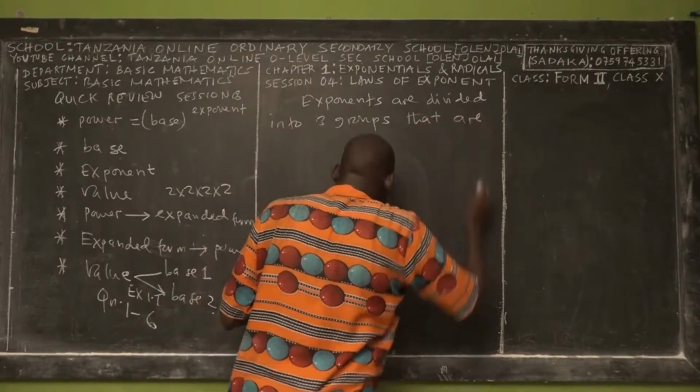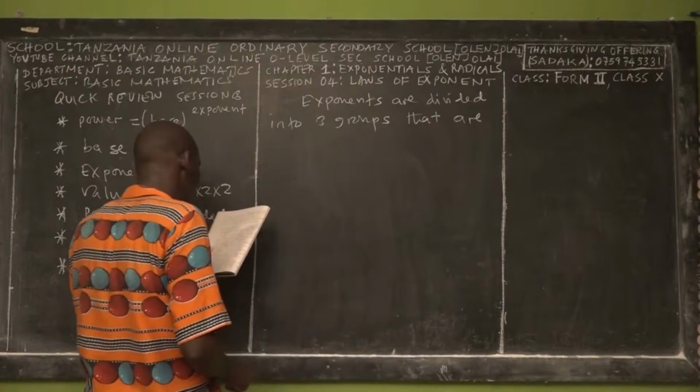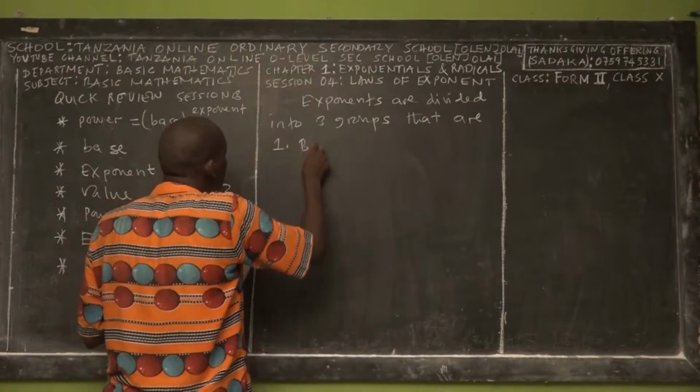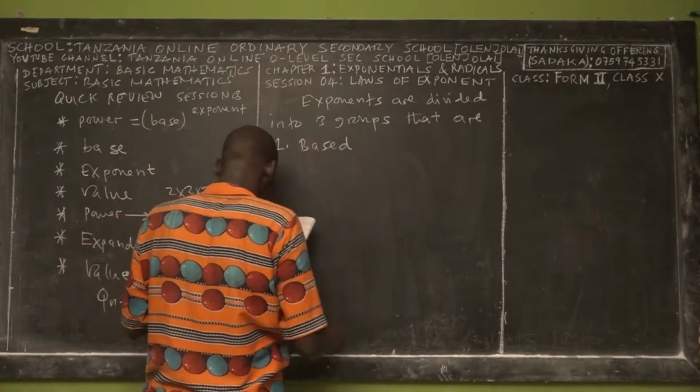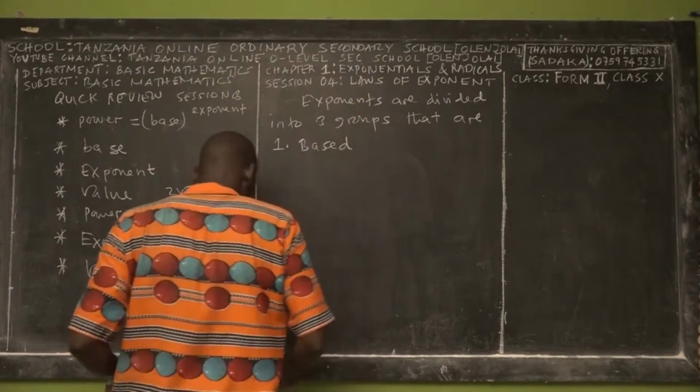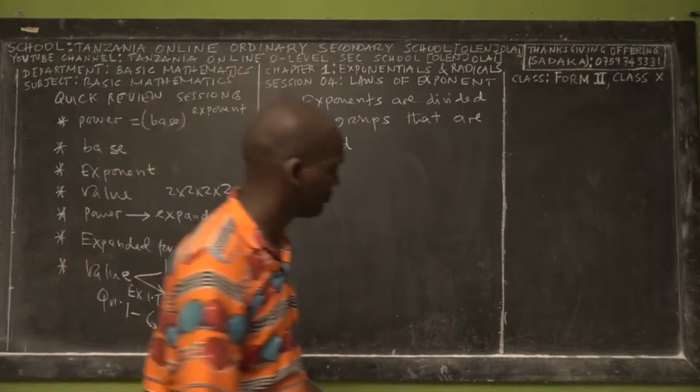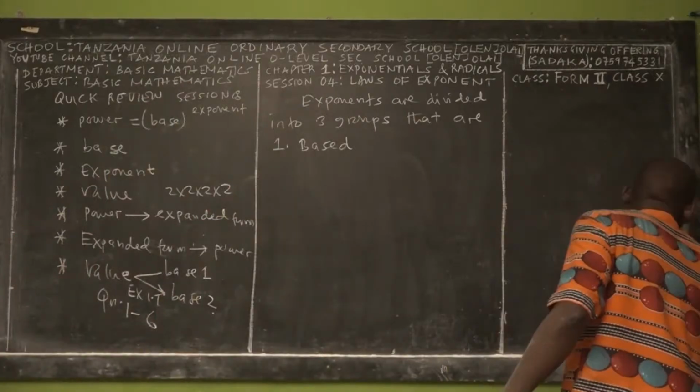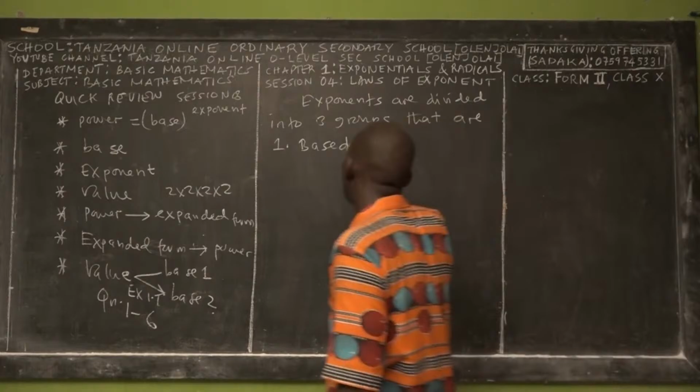So we can divide exponents into three groups. The first group we call exponents based on positive integers. Let me write, we have three main categories of exponents.